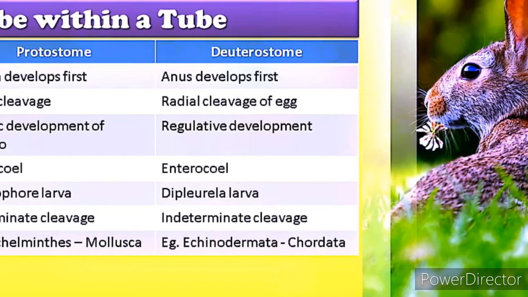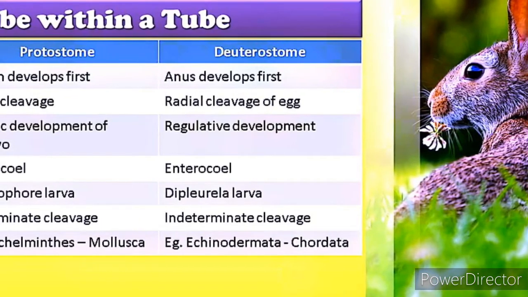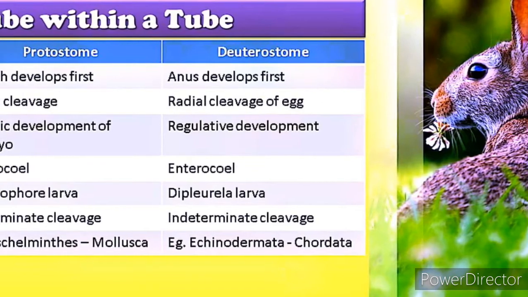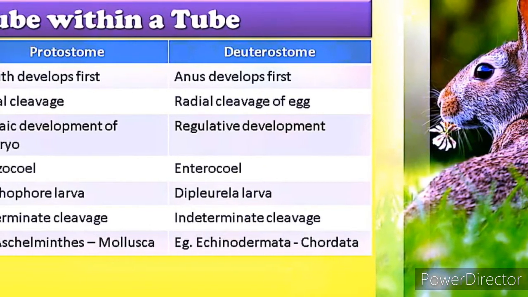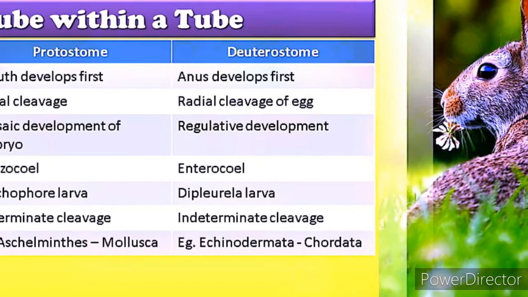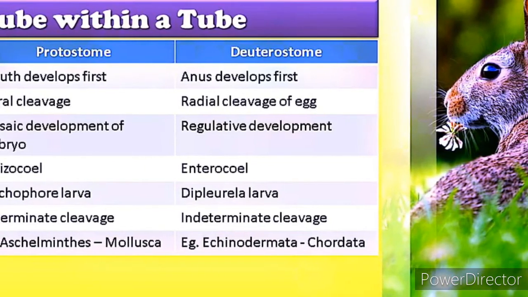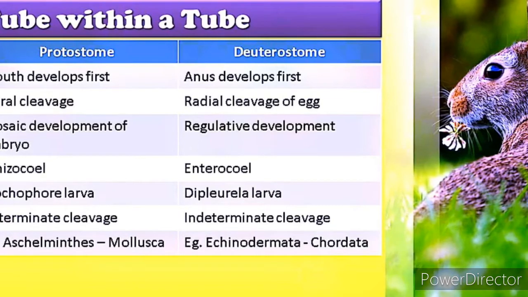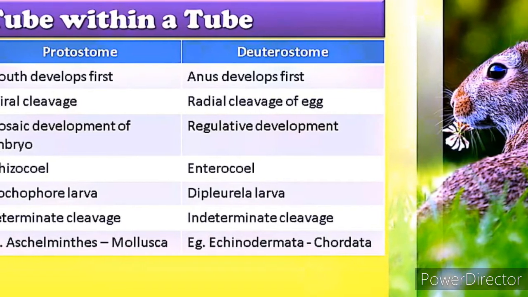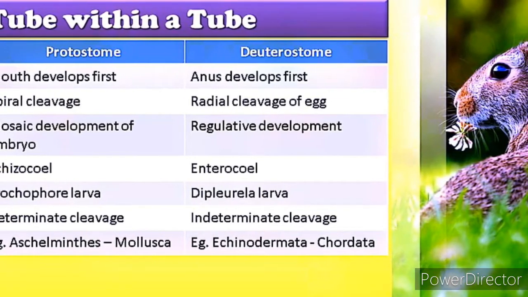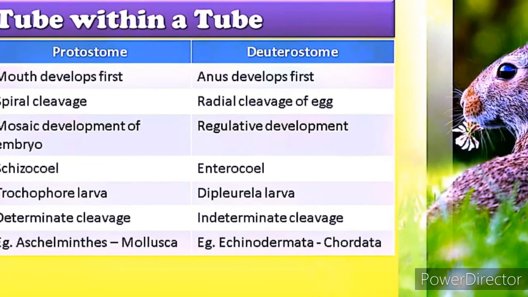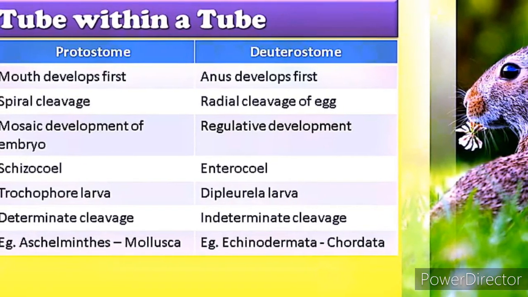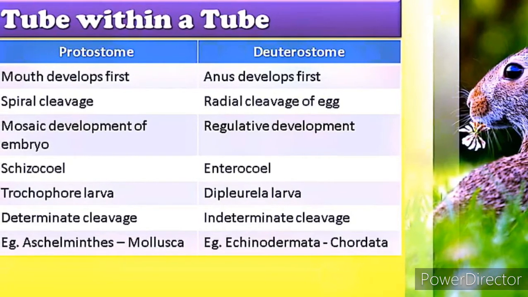Division 1, Protostomia, means first mouth. Proto means primitive, stomia means mouth. So Protostomia includes the eumetazoans in which the embryonic blastopore develops into the mouth. This division includes three subdivisions, namely acoelomata, pseudocoelomata and schizocoelomata.